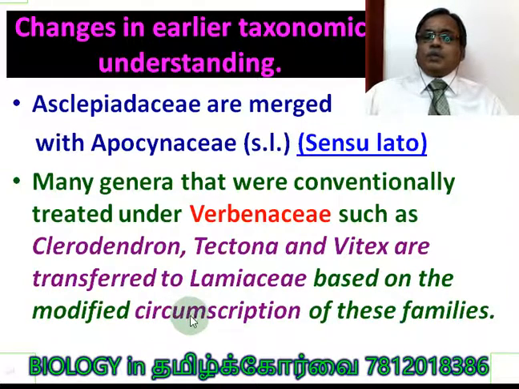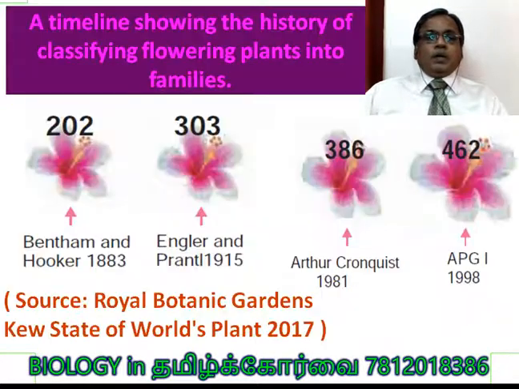Because of this circumscription, all these changes are made. So that is what we are studying: what changes they made in the APG system when compared to the earlier system, right?